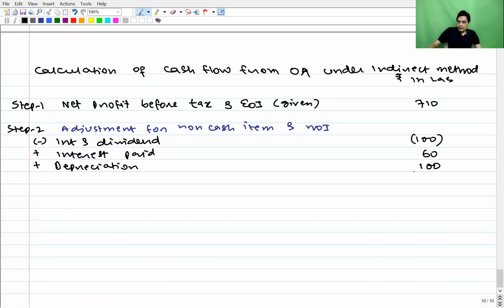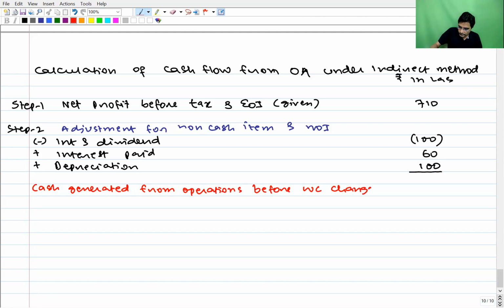So now we can get cash generated from operations before working capital changes. 710 minus 100 plus 60 plus 100 comes to 1310.